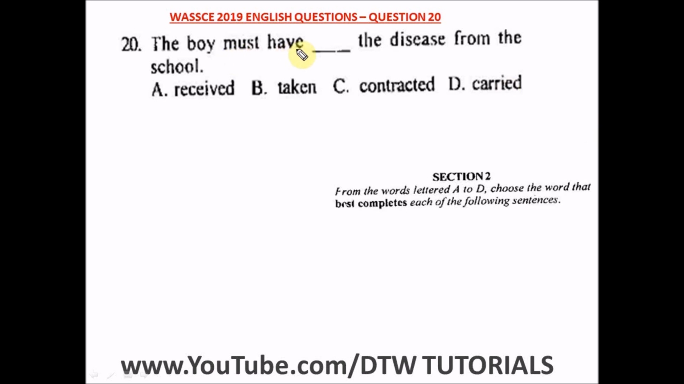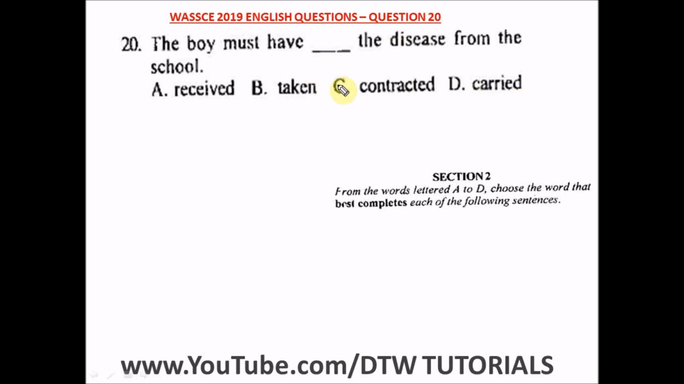It says the boy must have dashed the disease from the school. It's just like the COVID that's happening now around the world. Okay, definitely it is not received, it is not taken. It is definitely what? C, contracted. For a disease you contract a disease. D says carried. No, you don't carry a disease.